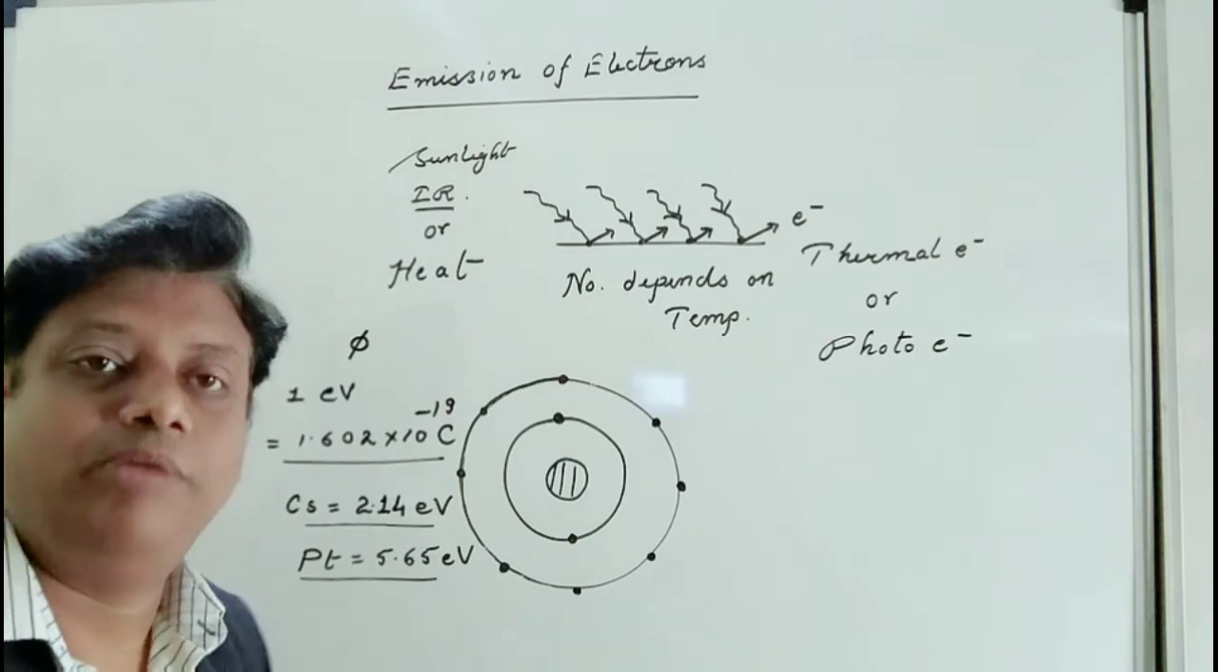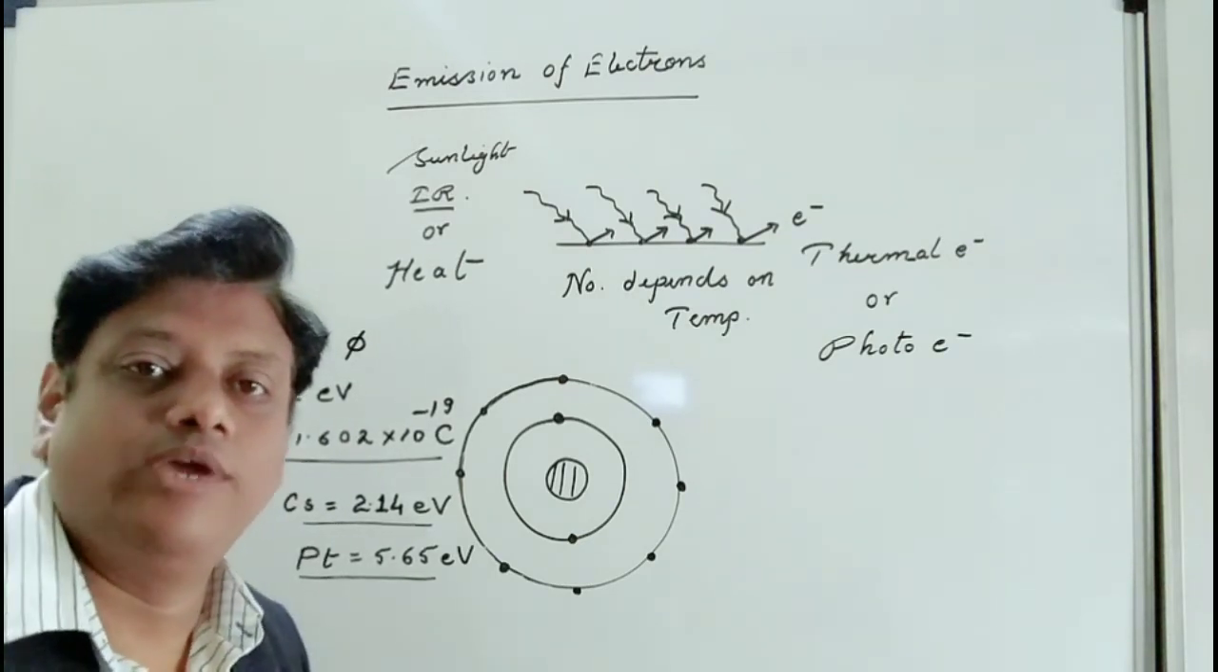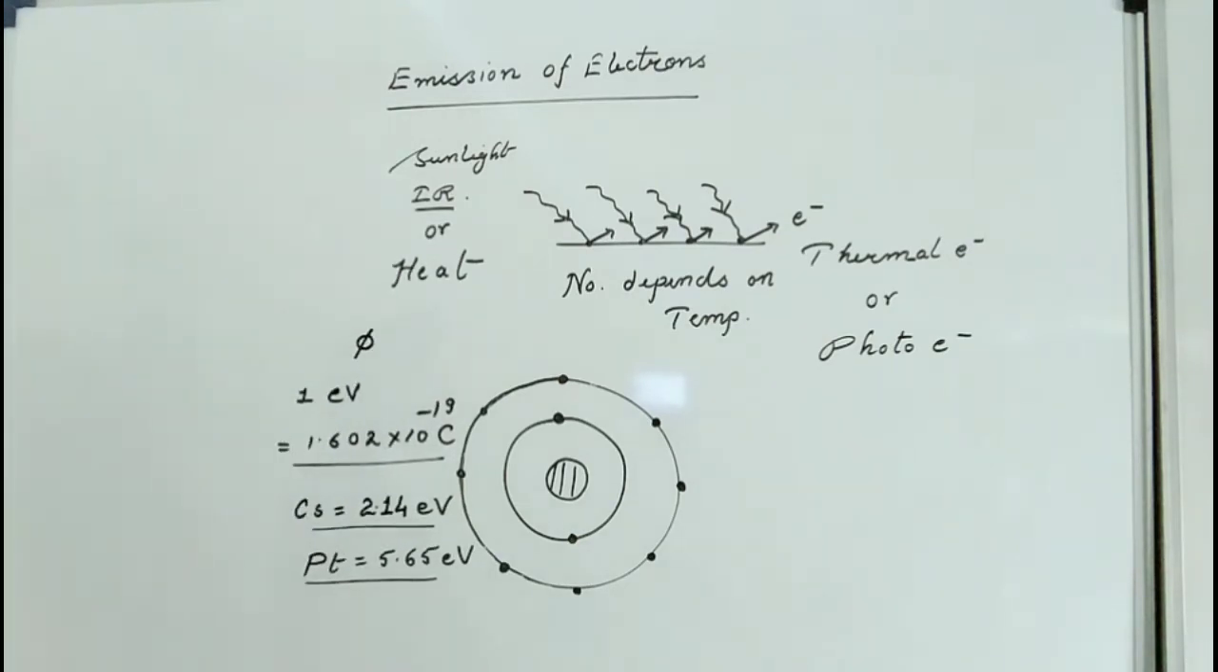Okay, now let us compare the value of work function in two cases. Suppose we take two elements, cesium and platinum. This is cesium, denoted by Cs, and this is platinum, denoted by Pt. In these two cases, the work function for cesium is 2.14 electron volt, and the work function for platinum is very high, that is 5.65 electron volt. So if we compare them, we come to know that cesium has a very low value of work function.